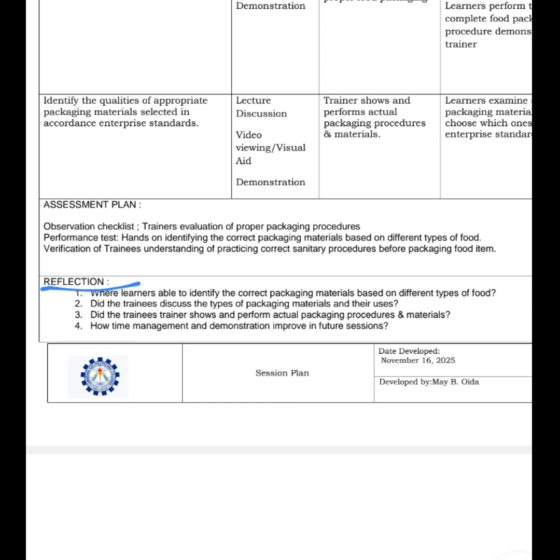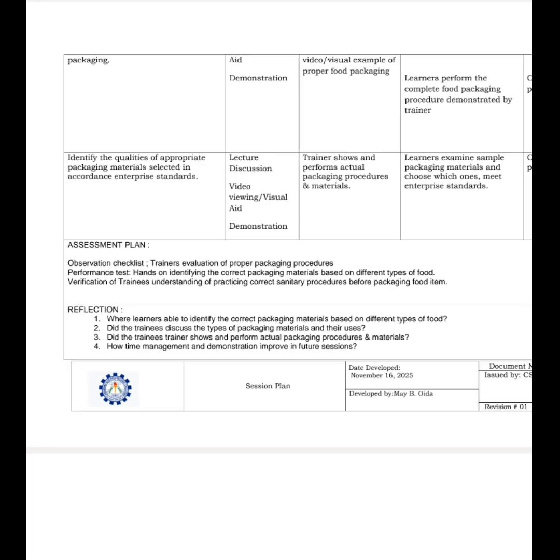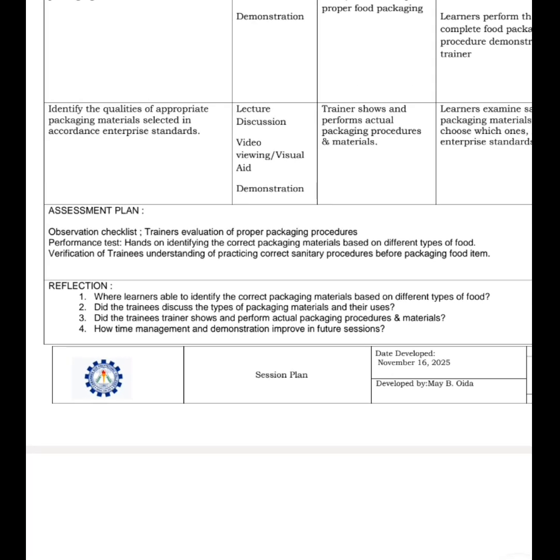In the reflection area, it is important because it helps teachers improve their teaching and their strategies, and they can also adjust the lesson for better teaching. And the next time, for example, in future sessions, how will they improve further, how will they discuss the lesson more effectively and efficiently.